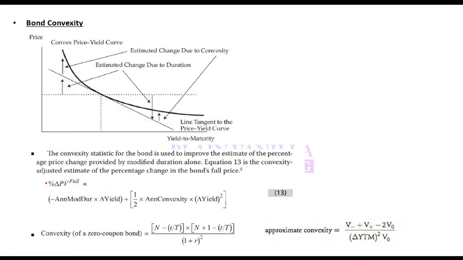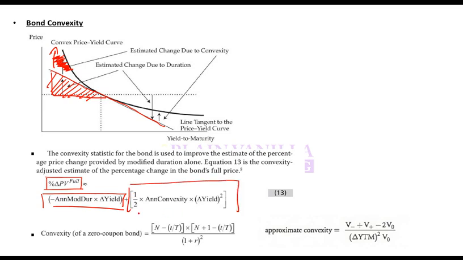If you have to measure percentage change in price, it will have two components. One is due to this line, that is this change in price, and second is due to this convexity. So this change which is below the linear line is captured in modified duration into change in yield, and this additional change due to convexity is captured in half into annualized convexity into change in yield squared. So this is how you calculate total change in price.